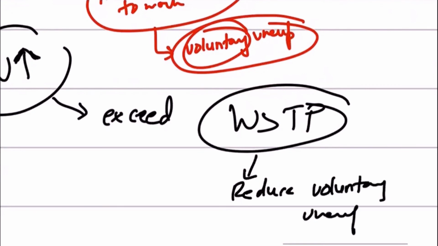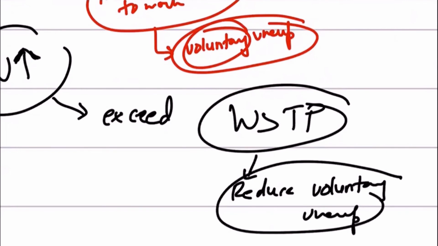So fewer people will now be voluntarily unemployed, and even those people who were voluntarily unemployed before, sitting at home and enjoying food that was provided by the government in the form of money, will now be like, okay, fine, we're earning more money doing a job than just getting transfer payments. So they might get back to the labor force and they might start working. So employment levels would go up.